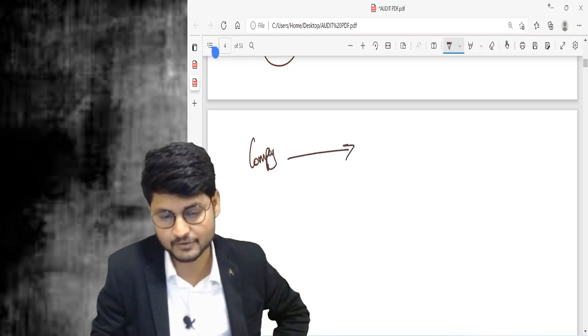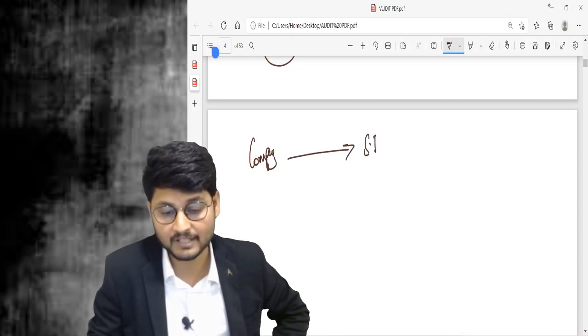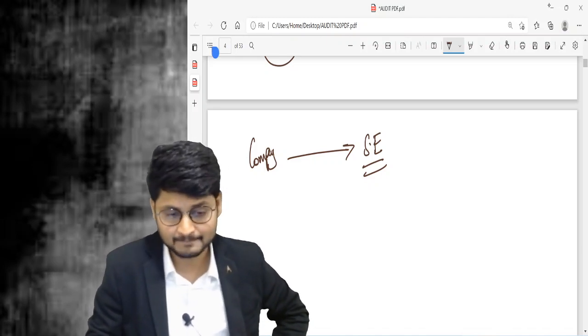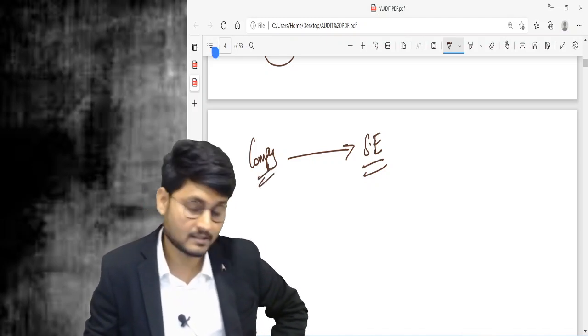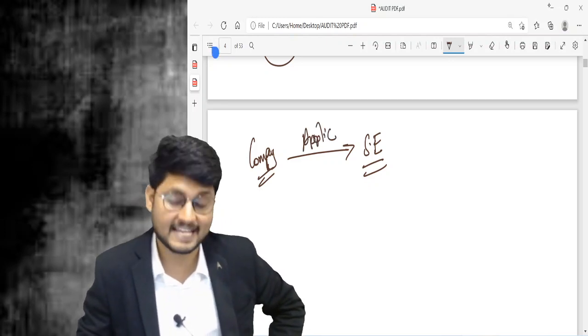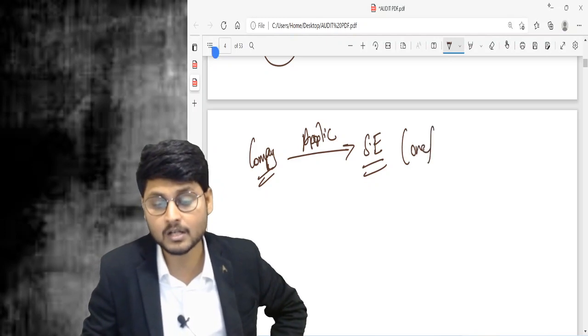First step, the company needs to make an application to one or more recognized stock exchanges in India. The company needs to make an application to whom? Recognized stock exchange or exchanges. It can be one or more than one.